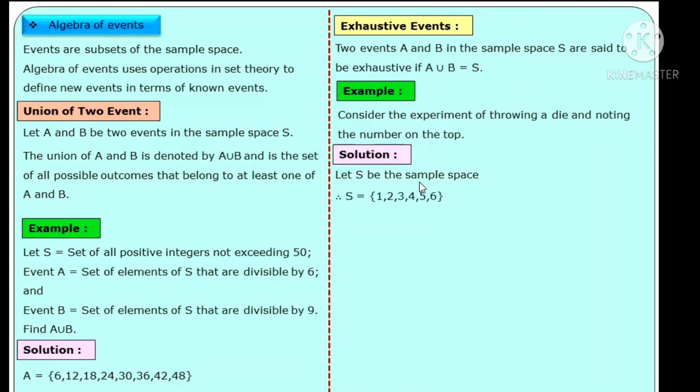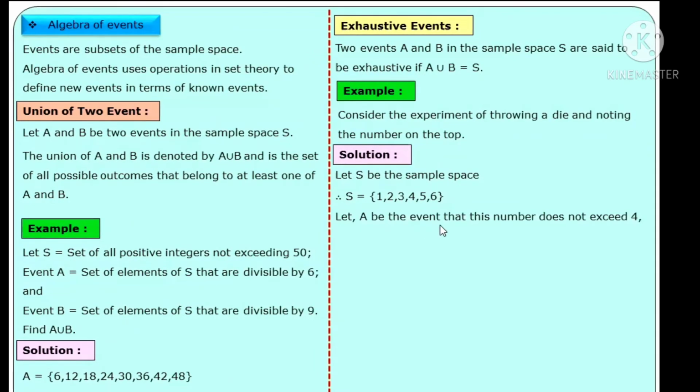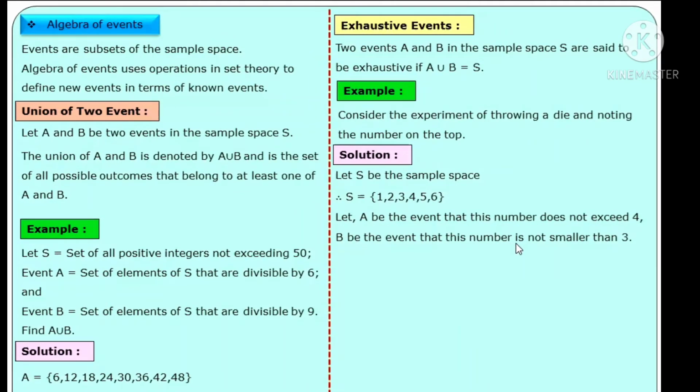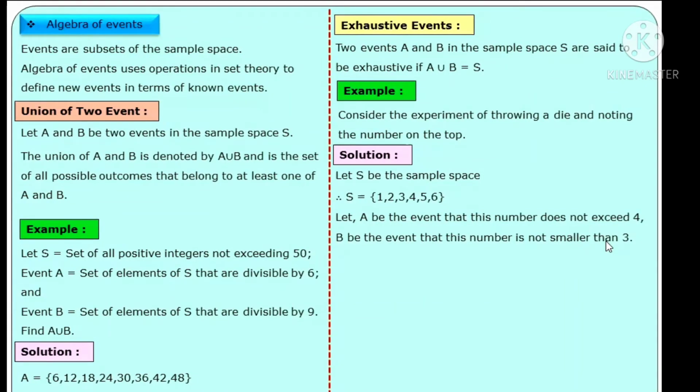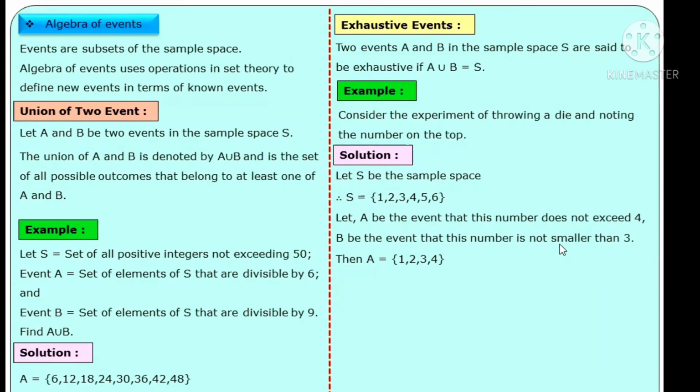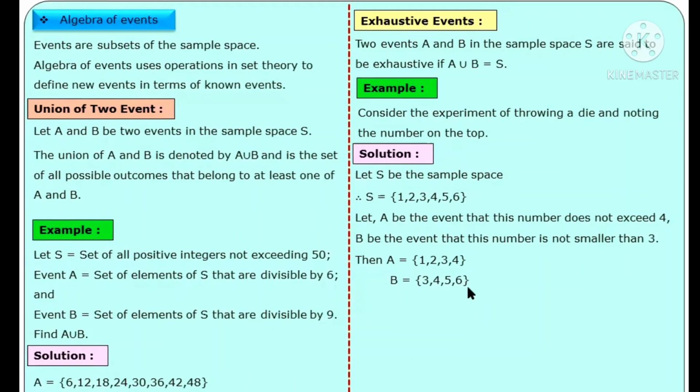Solution: S is the sample space whose outcomes are 1, 2, 3, 4, 5, 6. Capital A is the event that the number does not exceed 4. Next, one more is given as B, the event that the number is not smaller than 3. Writing these elements for set A and set B. Event A, not exceeding 4: numbers are 1, 2, 3, 4 only. And event B, numbers not smaller than 3: you can take numbers as 3, 4, 5, 6.